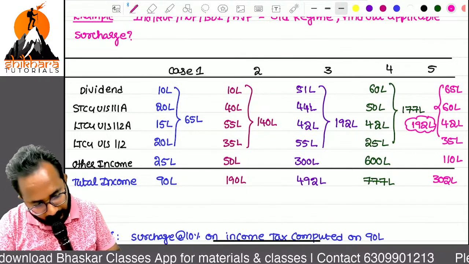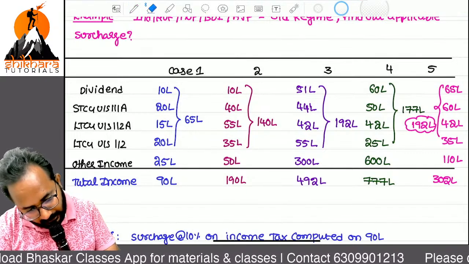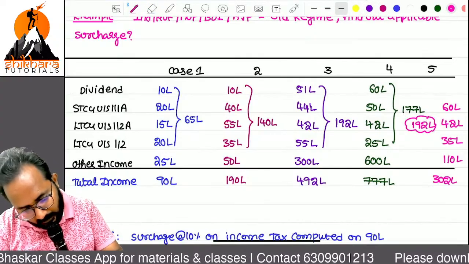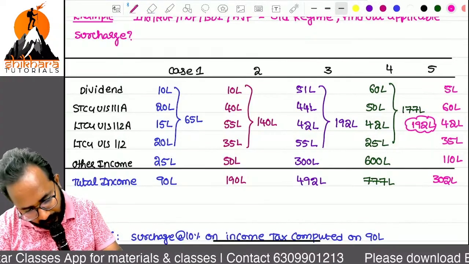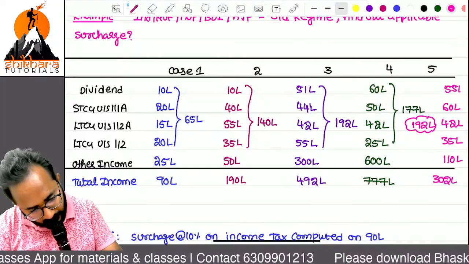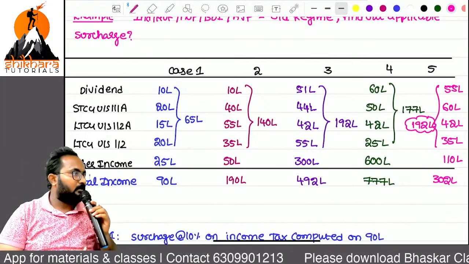55 lakh, sorry, not 65. You can change 55 lakh. Anything also okay, but 55 lakh. Now you will get the same. Okay?